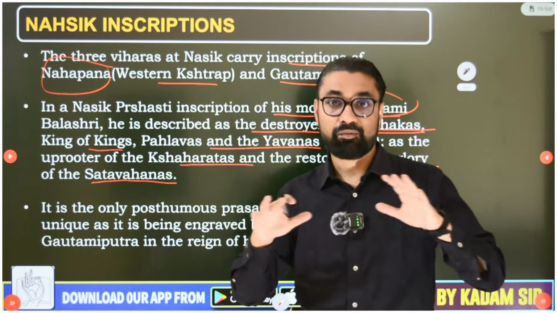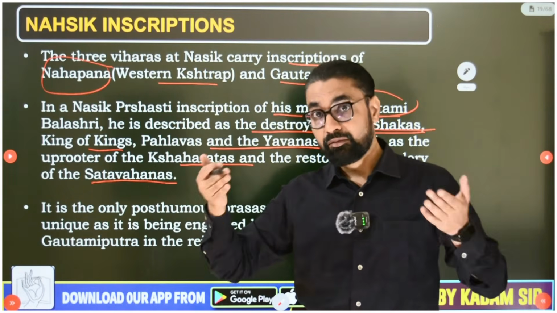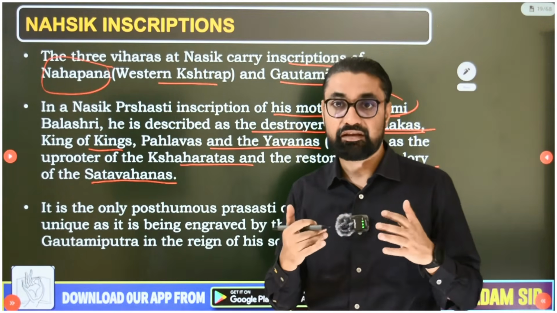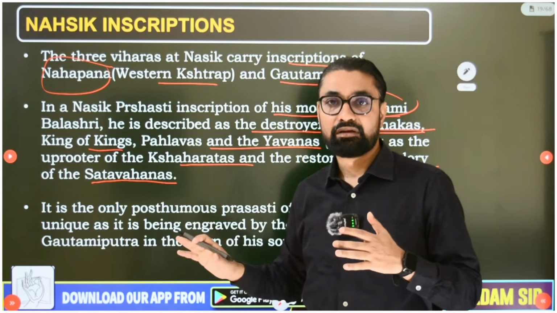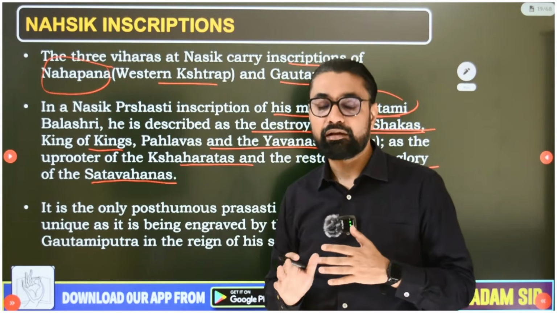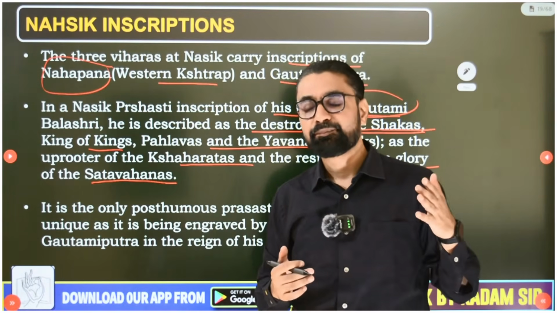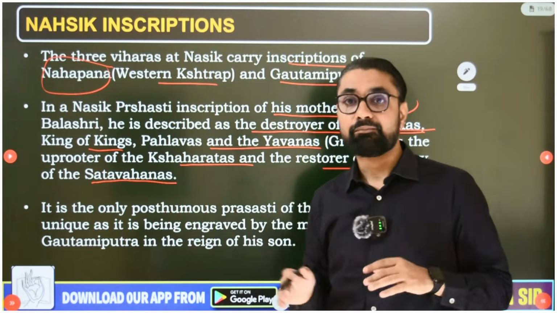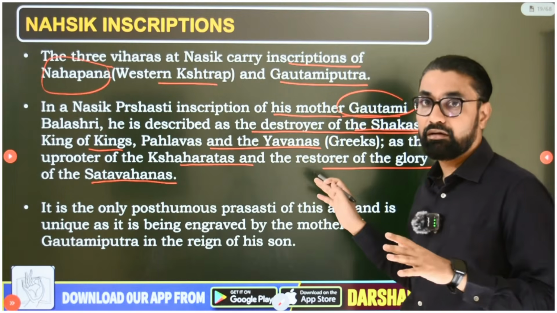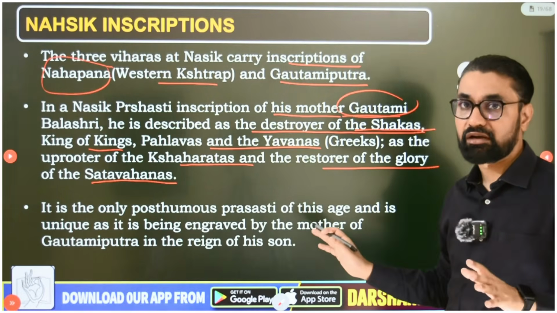So I told you Satkarni 1 controlled Nashik to Godavari Valley, but during Satkarni 2's time period, somewhere in the gap, Nahapana occupied Nashik, and that was again reoccupied. Gautamiputra Satkarni defeated Nahapana this time, not only defeating him and pushing him out, but even destroying their complete lineage, family, and that Western Kshatrap dynasty.